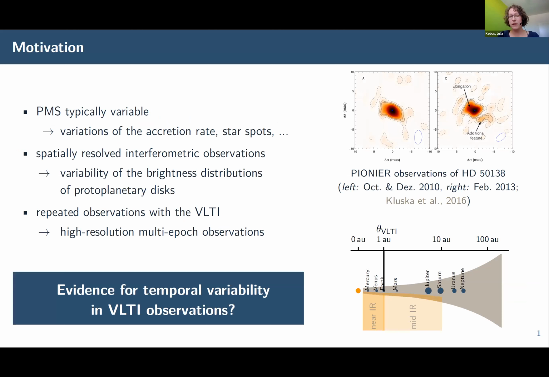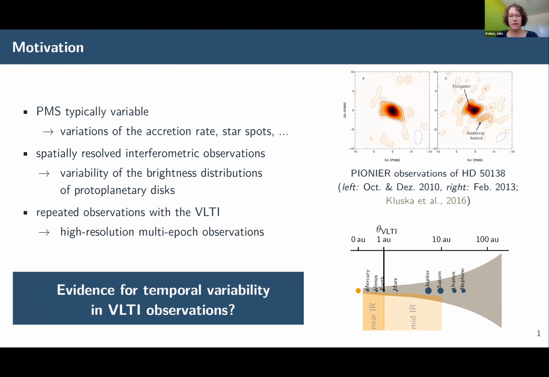Many pre-main sequence stars show temporal brightness variations, as we heard, for example, due to changes in the accretion rate. In contrast to measuring variations in the total brightness, by using high-resolution interferometric observations we can study variations in the brightness distribution of protoplanetary disks.